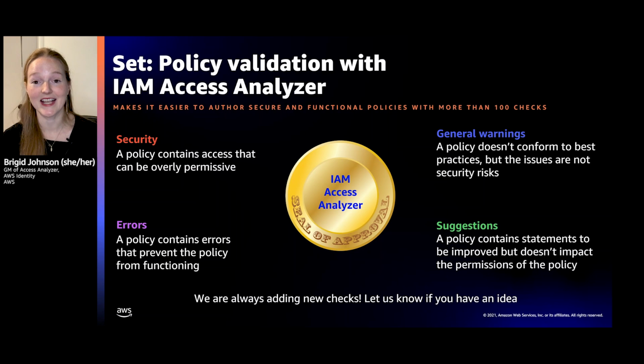When you look at your checks, I need you to look at the security checks first. This is where AWS says, hey, this can be overly permissive. Then you want to look at the errors, because this is where we think the policy contains errors that prevent it from functioning. This could be an invalid action or a missing comma, all of that. Then you can look at general warnings. This is when things don't conform to best practices, but the issues are not security. And then suggestions. This is where it doesn't impact the permissions of the policy, but you might want to adjust it.